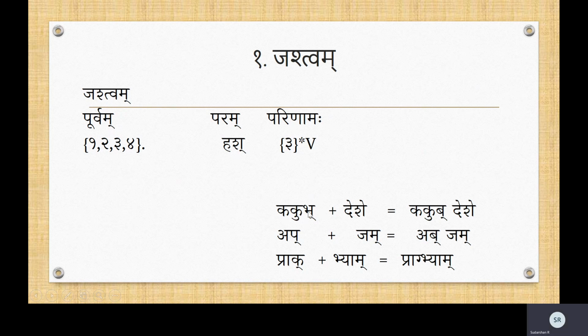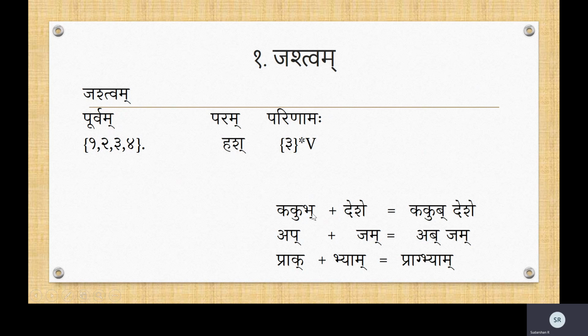So what does this say? Parinama is to change the Purva to its third corresponding letter. This star represents the corresponding third letter, belonging to the Savarna of Bha.